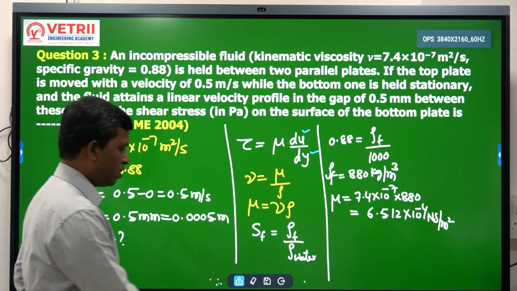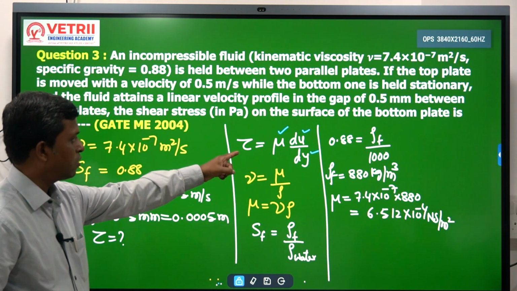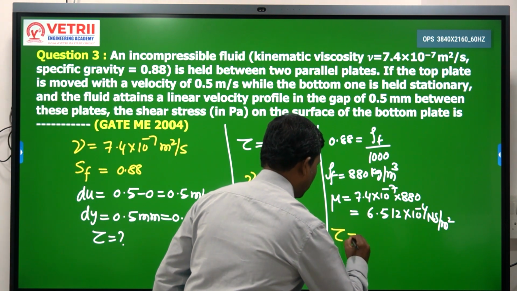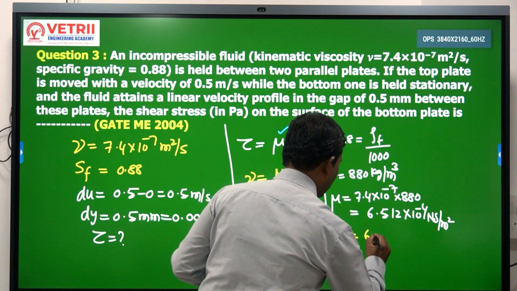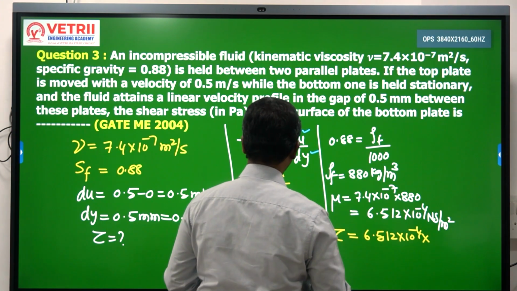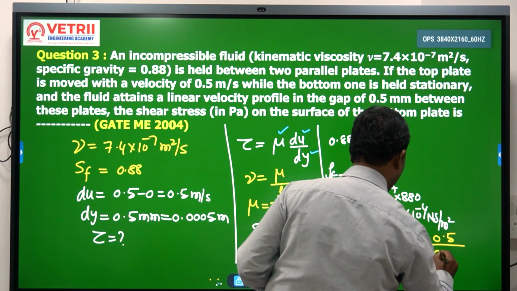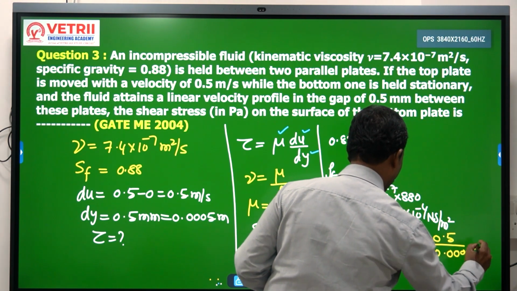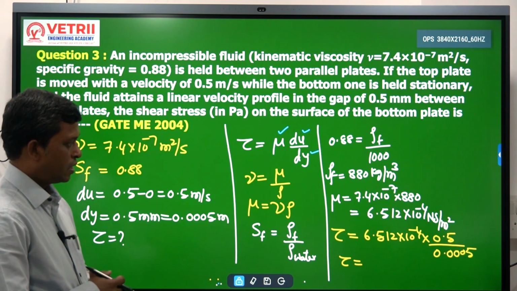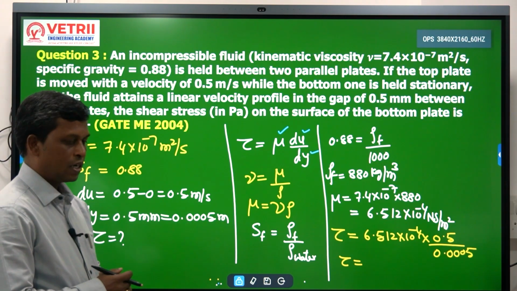Our interest is to get the value of tau, so substitute all the values. Tau is equal to 6.512 into 10 power minus 4, into du 0.5, by dy 0.0005. What do you get? How much?